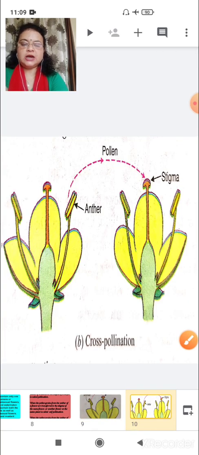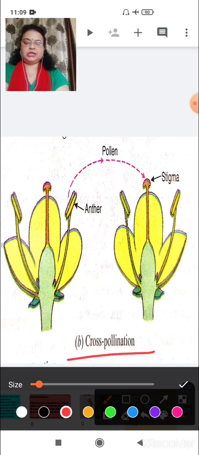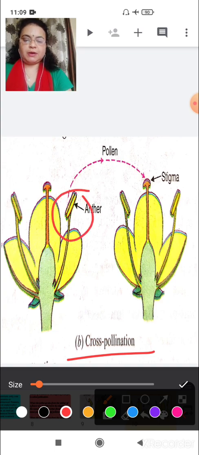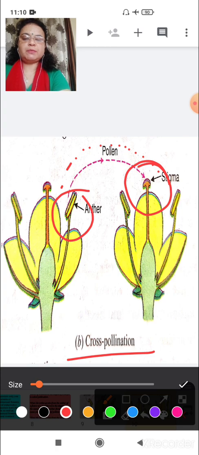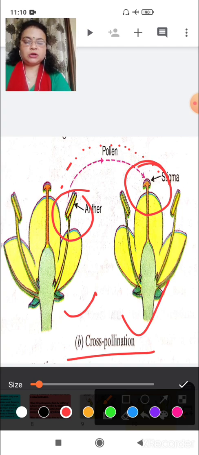Here you can see two flowers of the same plant. This is called cross-pollination. In cross-pollination you can see that from a male part, pollens are transferred to the stigma of a female part of a flower of the same type, but both flowers are on different plants of the same variety. Okay, so this is called cross-pollination.